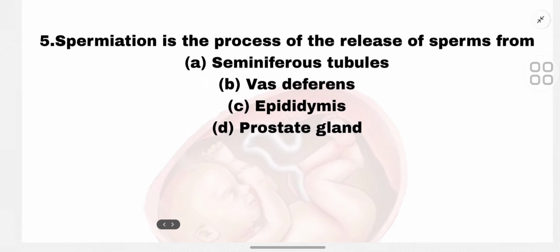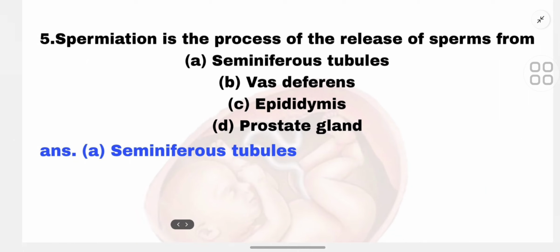So the fifth MCQ is: spermiation is the process of the release of sperms from, and that is a very important question regarding the NEET examination. Spermiation. So the first option is seminiferous tubules, B. vas deferens, C. epididymis, and D. prostate gland. So the correct option is A.